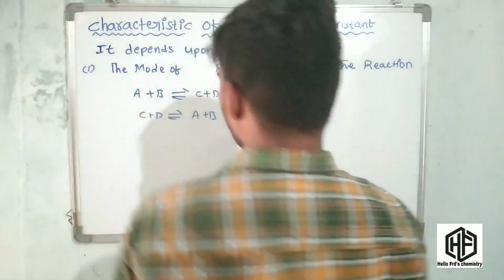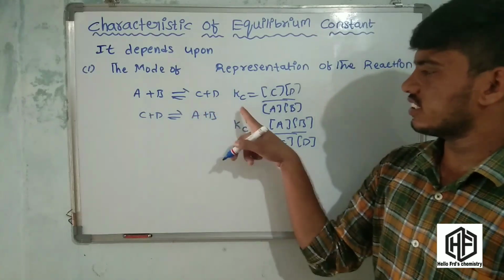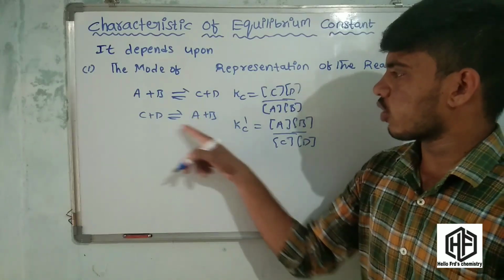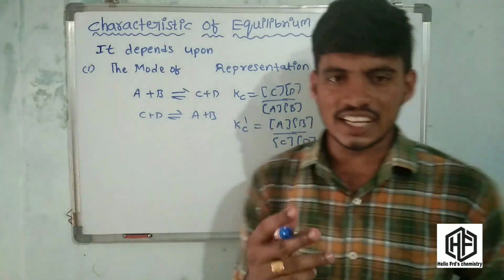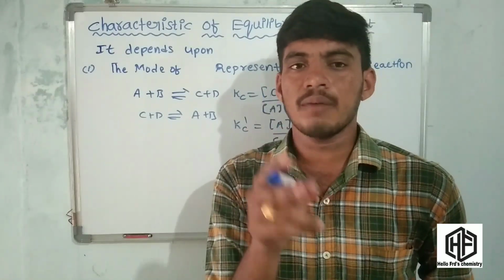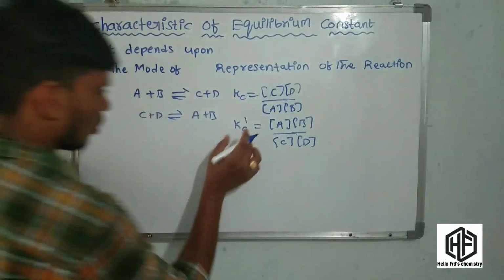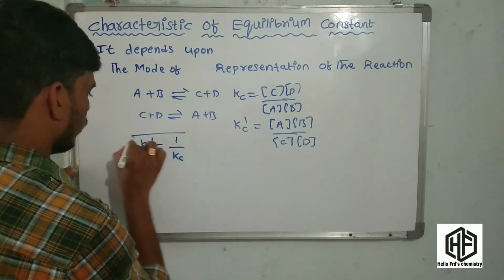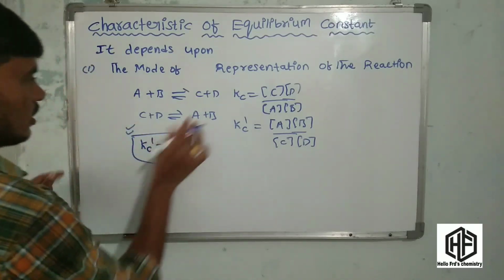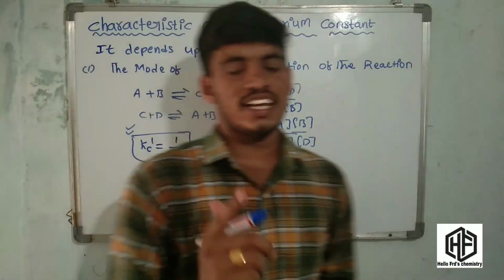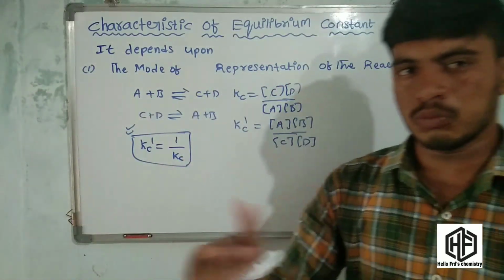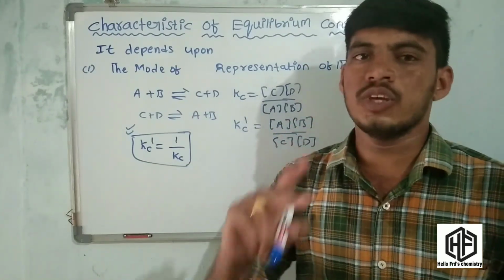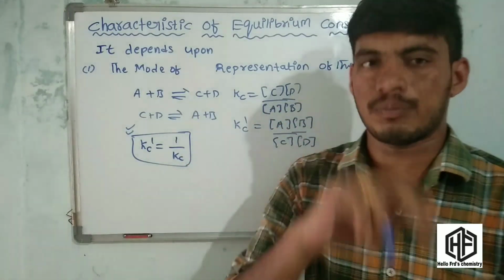Friends, this is the first reaction. The equilibrium constant of this reaction is active mass of products by reactants. If you consider the reverse of that reaction, what happened there? That equilibrium constant Kc dash is equal to 1 by Kc. This is the relation between these two reactions. If you consider the reverse of a reversible reaction, the equilibrium constant of that reaction is the reciprocal of the first reaction. That is the first mode of representation.